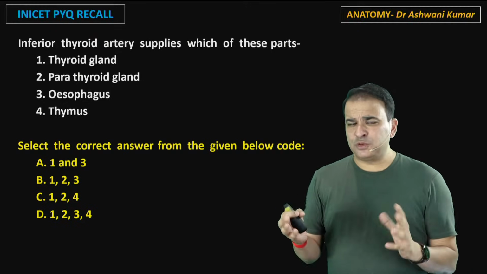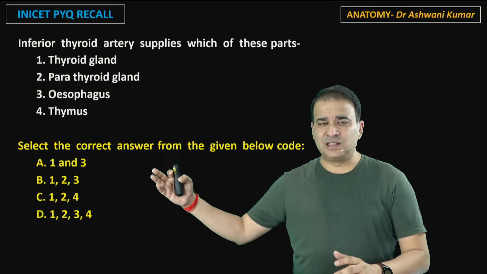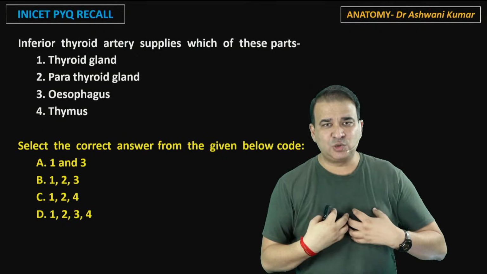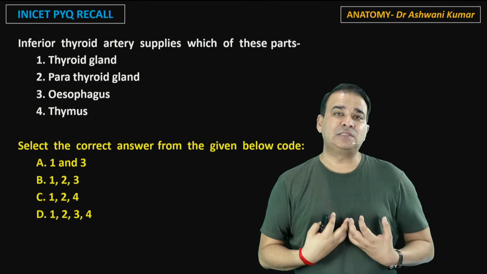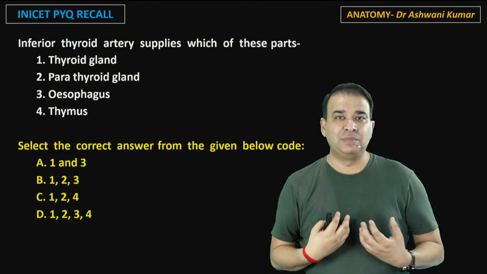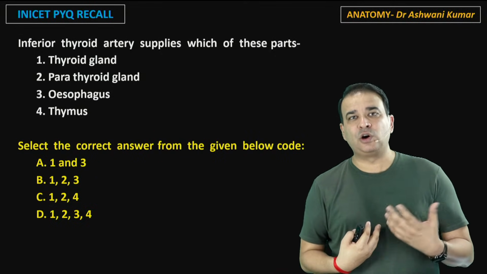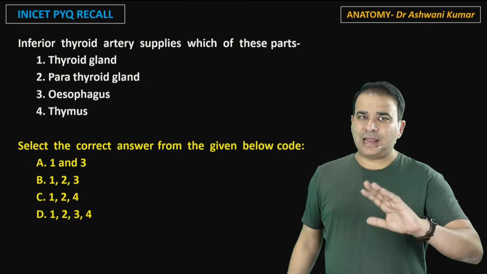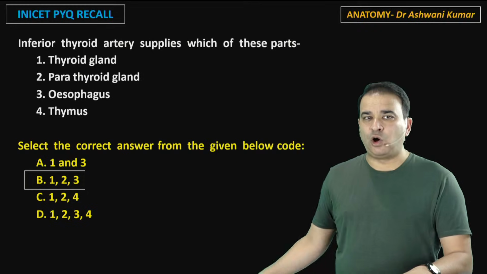Well, even if you apply certain logic, you can still get the answer to this question here. The area which is not even close by is the thymus here. Thymus reaches into the anterior mediastinum here, and thymus is supplied by the internal thoracic artery. We have some mediastinal branches of internal thoracic or so-called internal mammary artery that supplies it. So the answer is 1, 2, and 3, like all supplied by them.